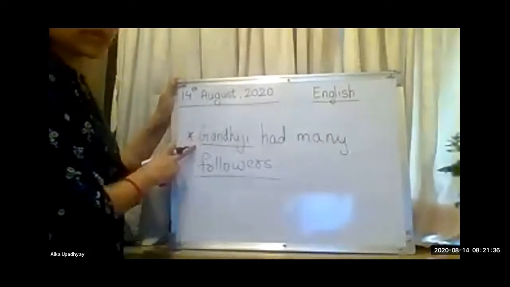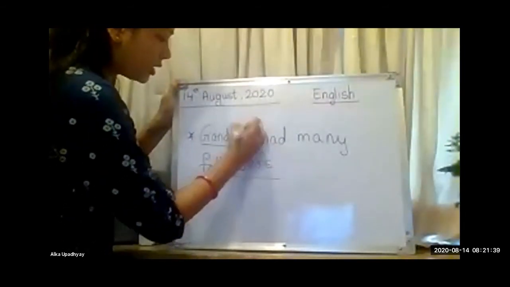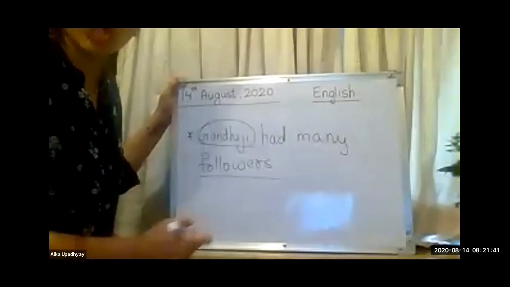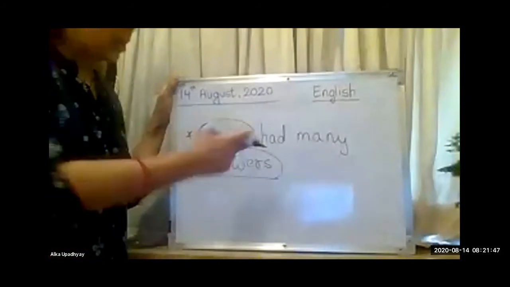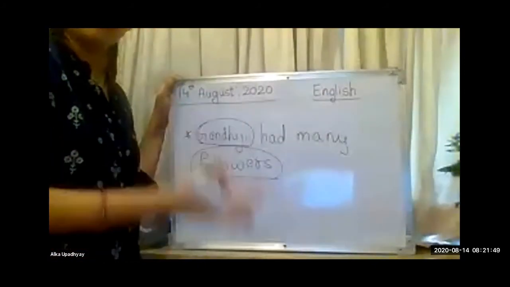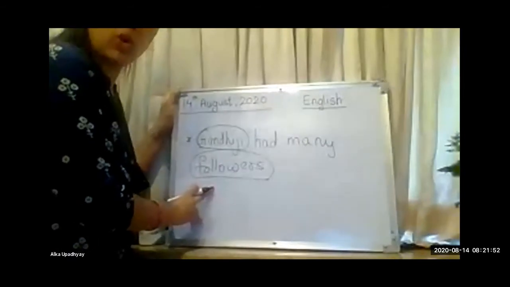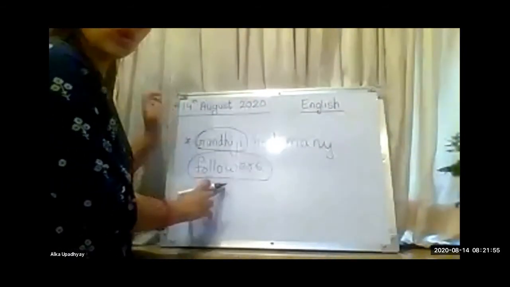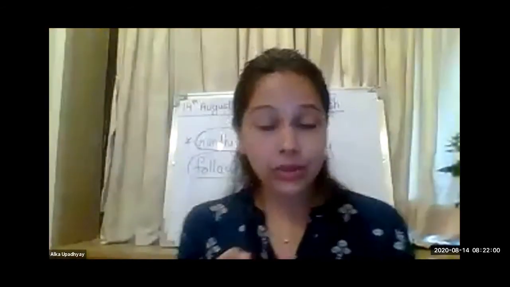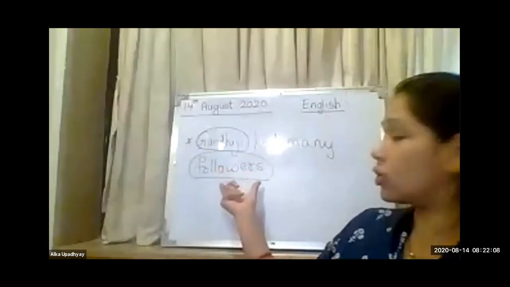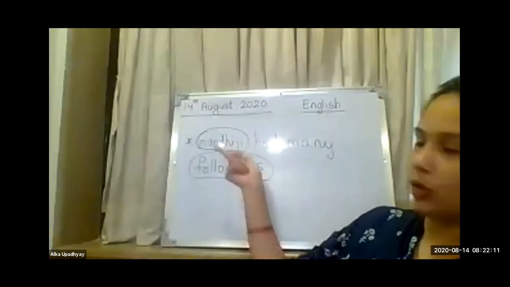Now here Gandhiji is a proper noun. But what about followers? Can you count the followers over here? No. Followers can be men, women, and the people who used to go with him. So here followers is a group name or a collective noun that is given to the people who used to be with Gandhiji, who used to follow Gandhiji. Understood? So followers becomes your collective noun and Gandhiji is your proper noun.